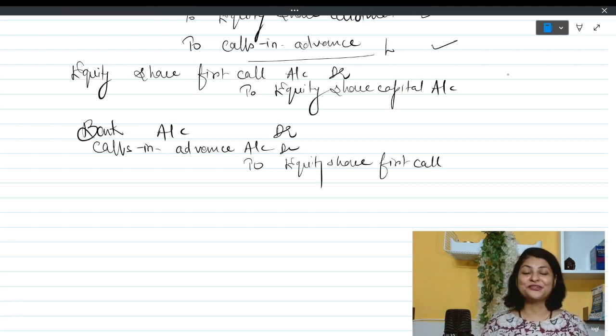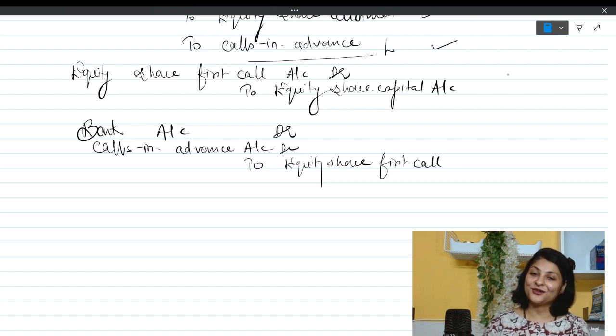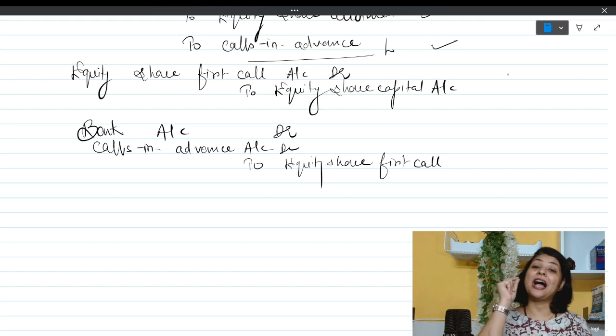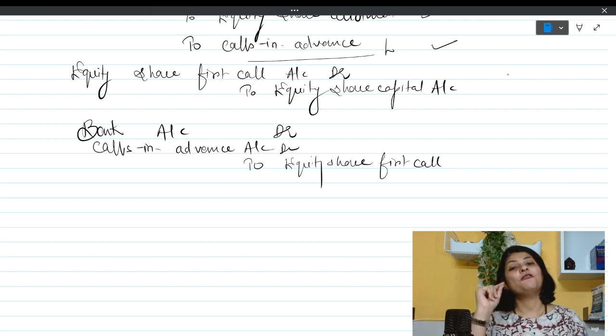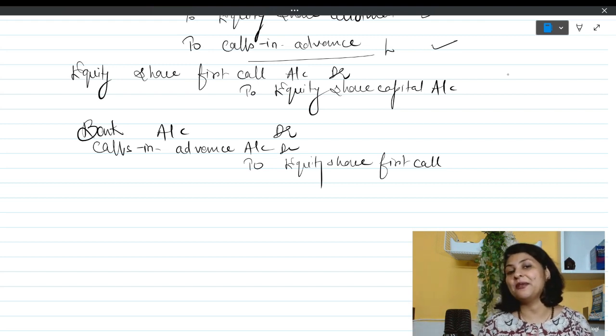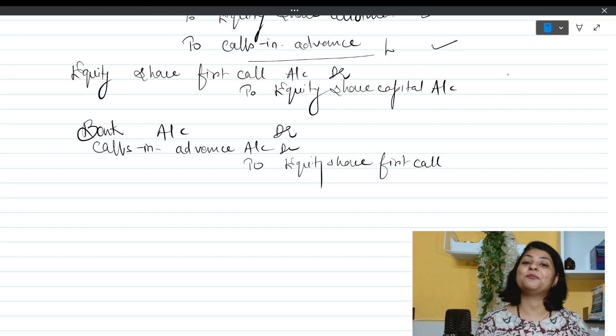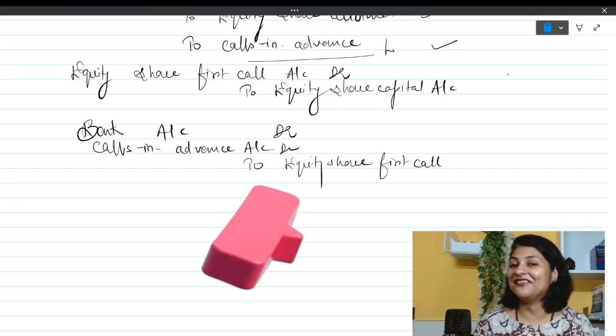I hope students you have understood what is the concept of calls in advance, and in the coming classes we will understand the concept of calls in arrear also, and then we will solve a question also related to this. So calls in advance and calls in arrears is an important concept, and not only for this chapter, for issue of debentures also the same entries are passed. Just in place of equity share capital you would be writing the debentures over there. So this important concept you have to learn very properly.